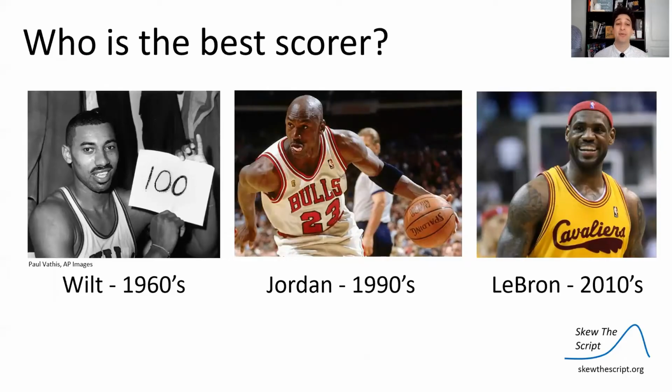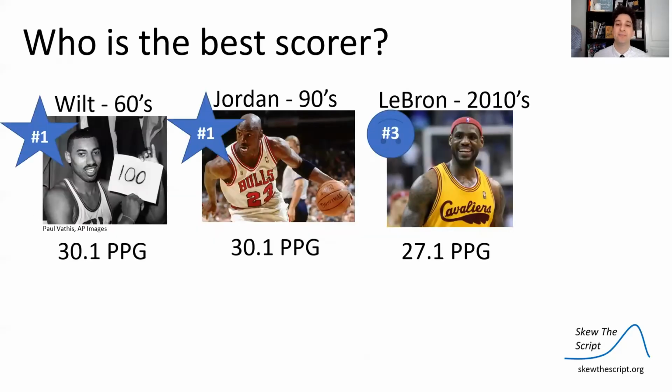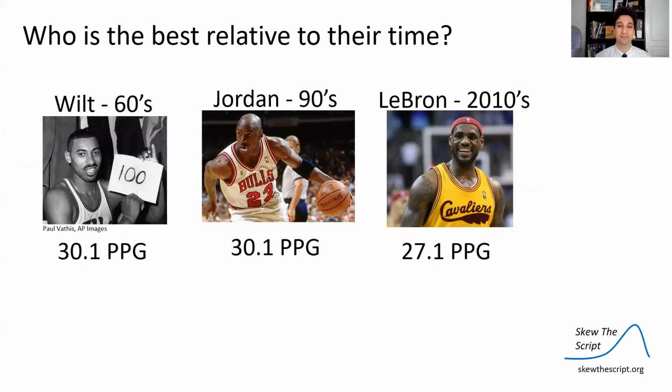So let's look at this example. Who was the best scorer? LeBron, who played most of his career in the 2010 era, Jordan, who played most of his career in the 90s, and Wilt Chamberlain, who played most of his career in the 1960s. LeBron also played a lot in the early 2000s, but his best years were in the 2010s. So right now, if we look at their career statistics, Wilt's points per game, that's what PPG stands for, is the highest at 30.1 points per game. They averaged over 30 points per game in their careers, which is really impressive. And LeBron, 27.1 points per game, also really impressive, but not quite as impressive.